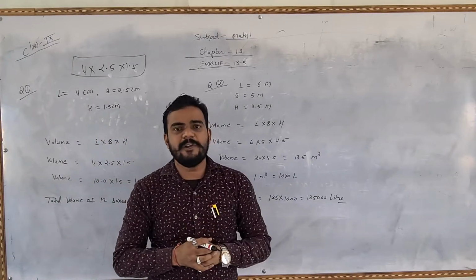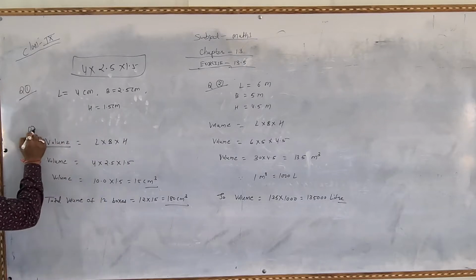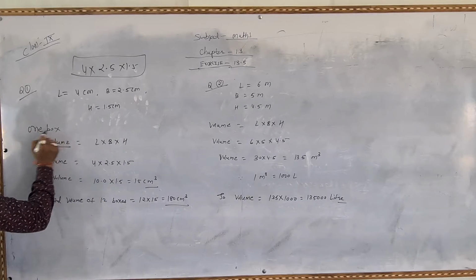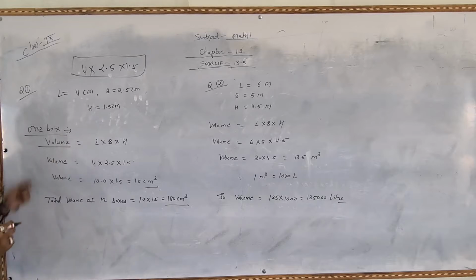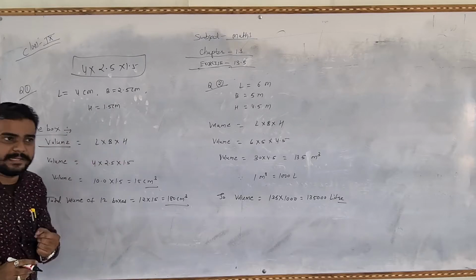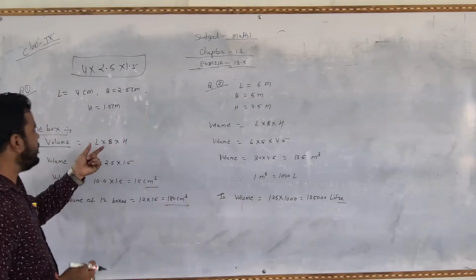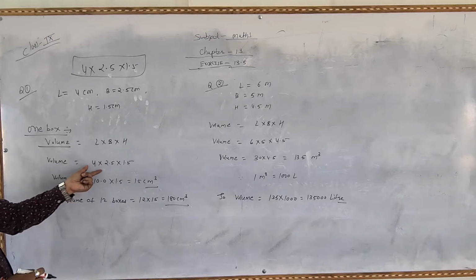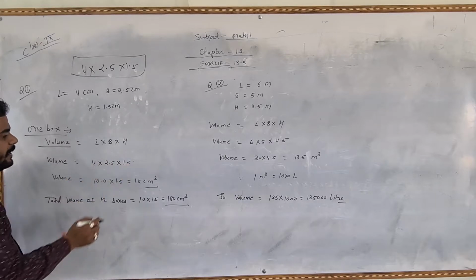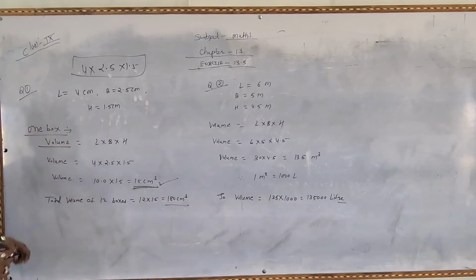First of all we will find the volume of one matchbox. I know that the volume of a matchbox is length multiplied by breadth multiplied by height. A matchbox is shaped like a cuboid. So length times breadth times height, 4 multiplied by 2.5 multiplied by 1.5, and the answer will be 15 centimeter cube, which is the volume of one matchbox.